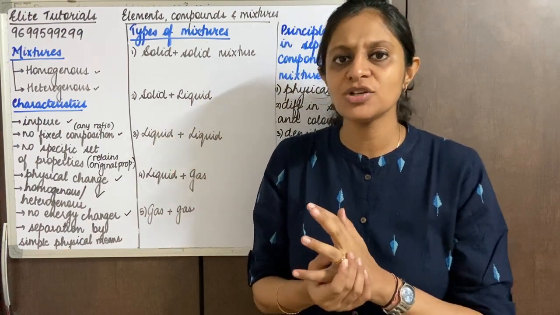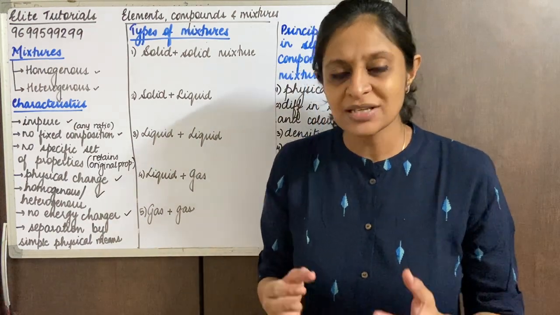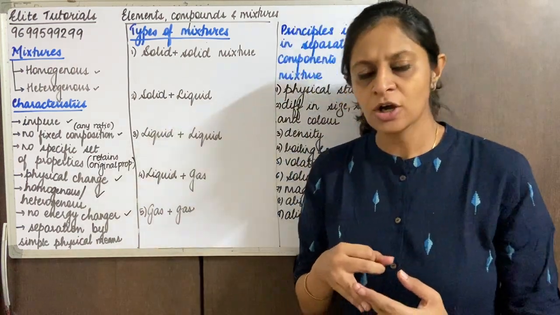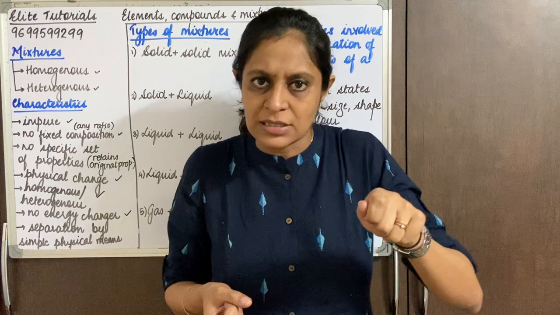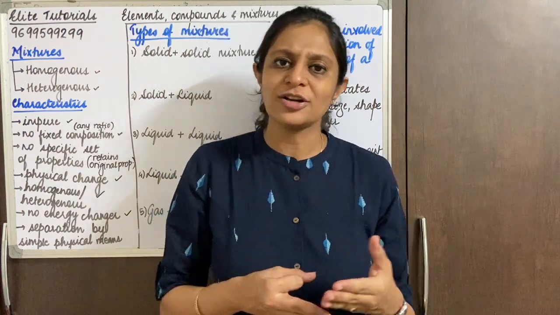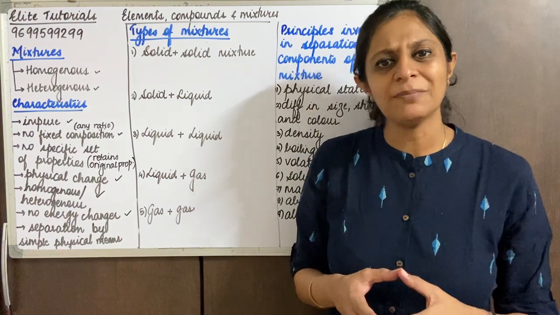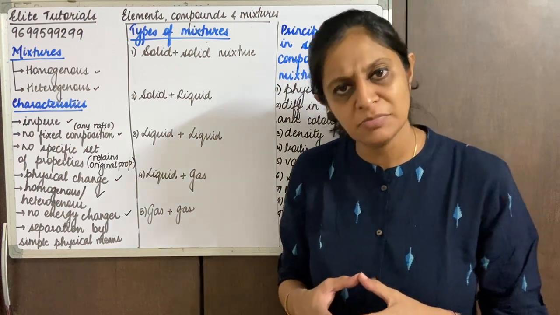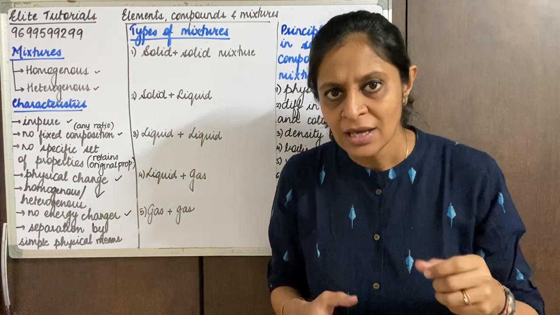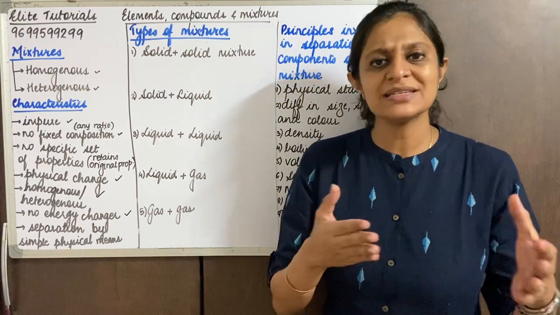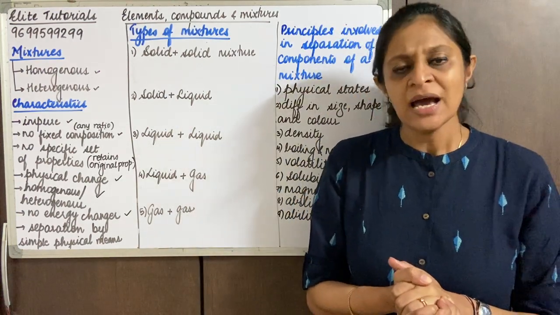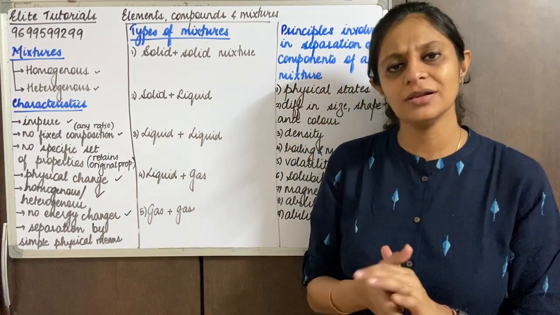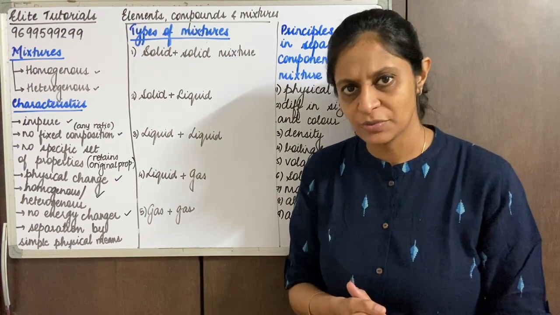So basically we are not bringing about a chemical change. This can be done by simple physical means, like filtration, evaporation. We can also use a magnet, like we said, for iron and sulfur. So that could be magnetic separation. Or you also know sublimation means interchange of states of matter. So all of these are simple physical means. Even hand picking can be used to separate mixtures. Even sieving can be used for separating mixtures, right? Filtration, winnowing, all of them come under the category of simple physical means. We are not bringing about any chemical change over here, okay?